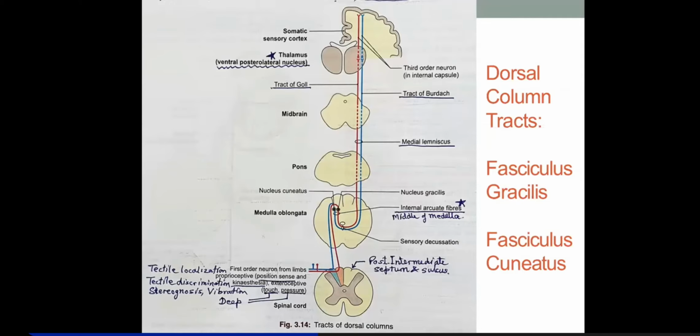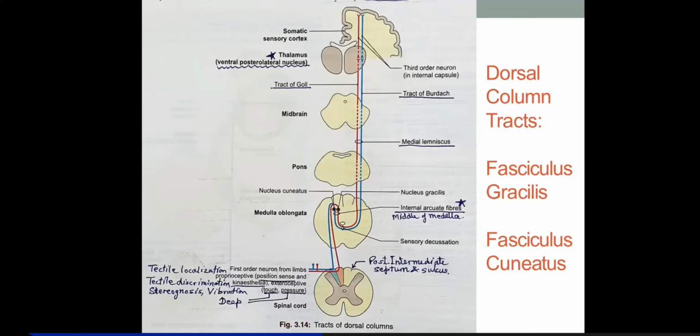Sense of position means that if you ask a subject lying down, and you stand at the foot end of the bed and catch hold of his greater toe and ask him in which position it is, he will say normal, right? Then you flex his greater toe and ask him the position now, and he will tell you it is bent downward, flexed. Then you extend his greater toe and ask him the position. This is just a test of how to check these tracts. So sense of position and sense of movement of his joints, that is kinesthesia.